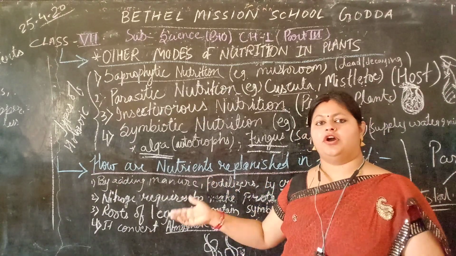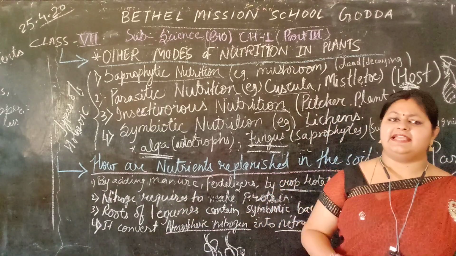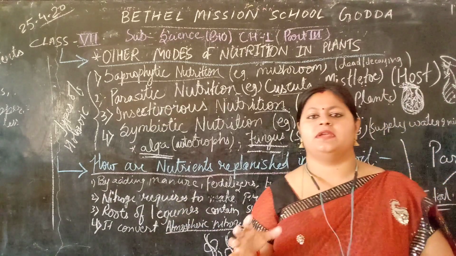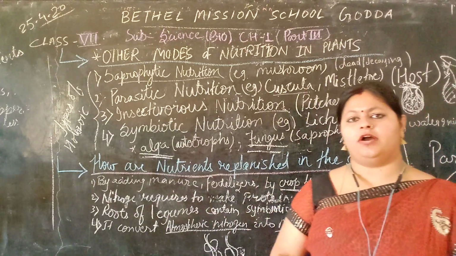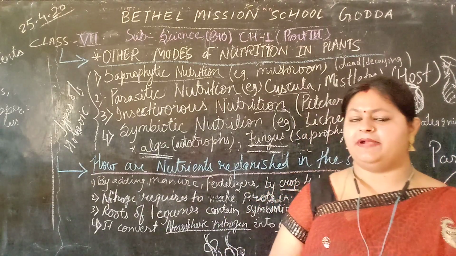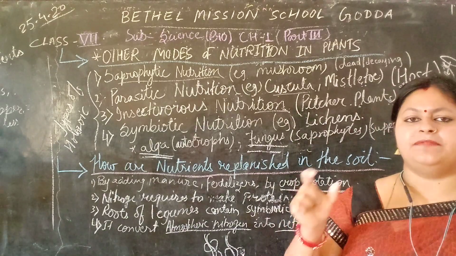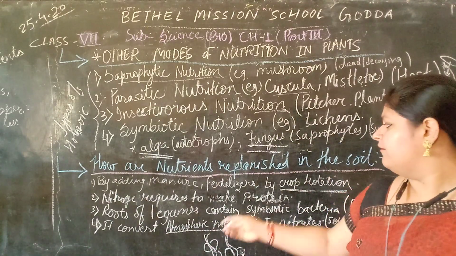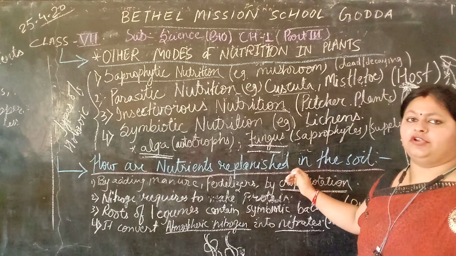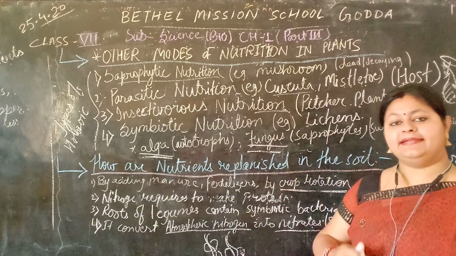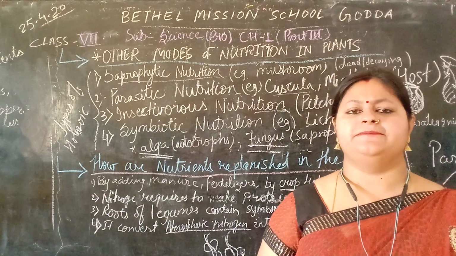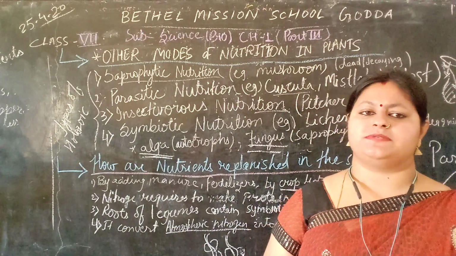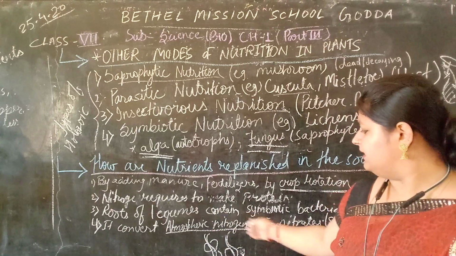So we use manure, fertilizers, crop rotation, etc. for the replenishment of the nourishment, for the growth and development of our plants, for the better growth of our crops.